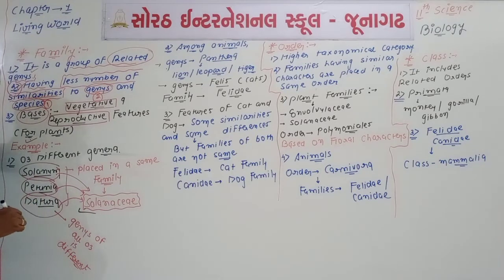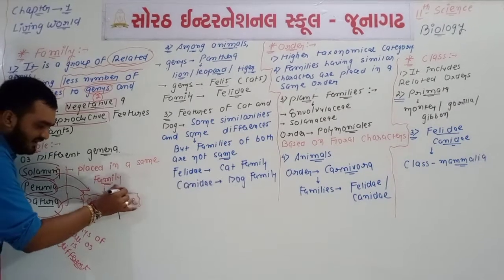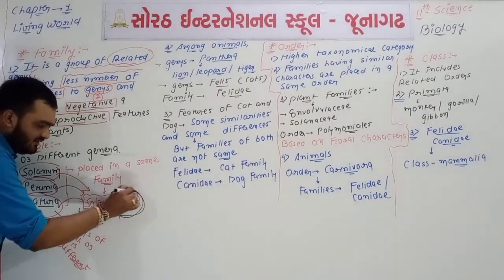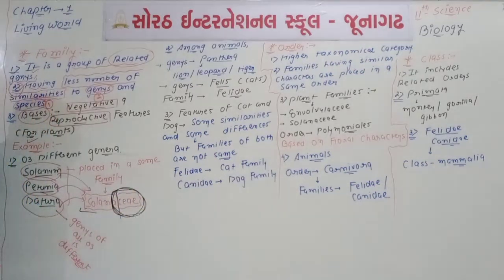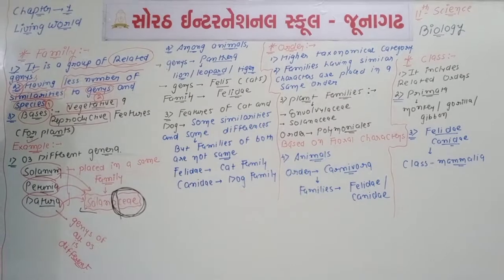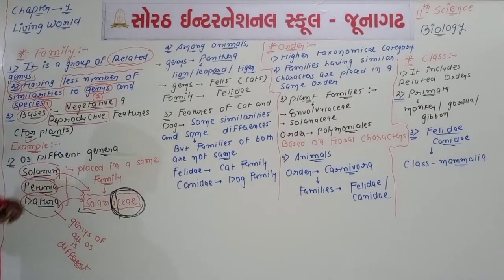You know the suffix and prefix. See this, aceae. This one is aceae, so this will be used in family names. You will remember Solanaceae. What does aceae mean? It means one type of family name. So the first example is completed.